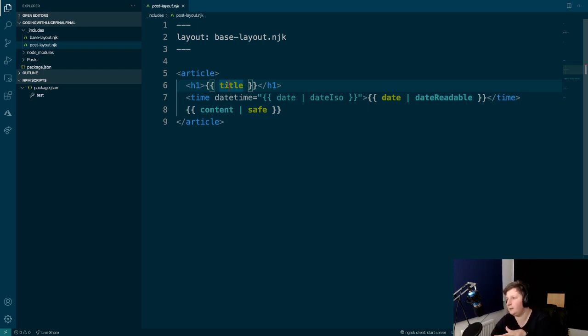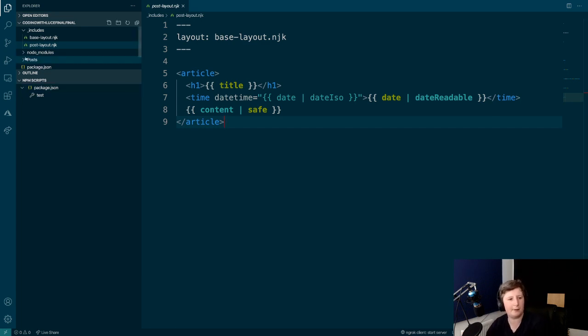I'll show you in a minute, but in each post, in the front matter at the top, you'll have a title, and that's what it's using in here. So for each one using this layout, it will grab the title you put at the top and put it in here. That will be the page header, and then you've got date time. The reason I do this with date readable is it's doing some stuff to make the format on the page look nicer. We'll see that in a minute when we get to running it.